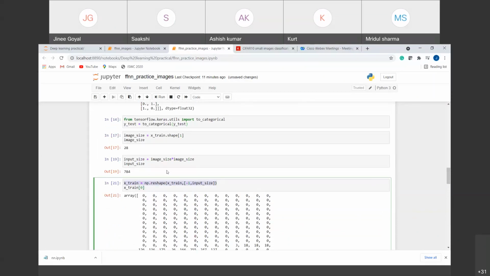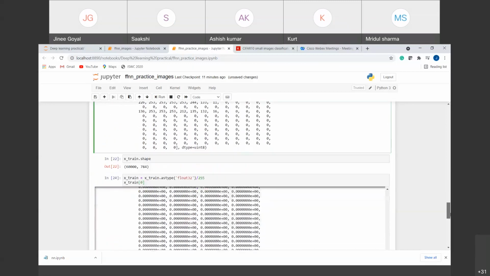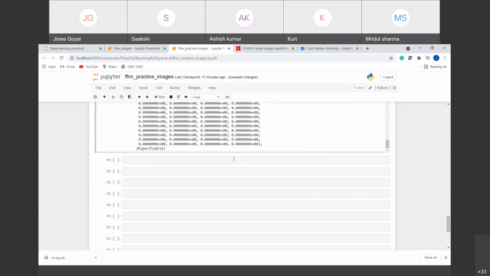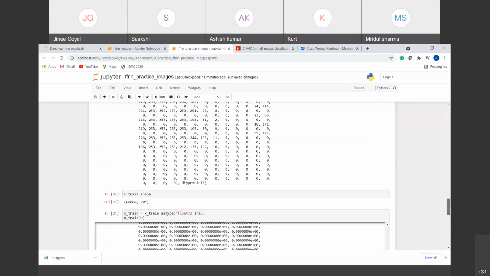So we'll copy this down here. And we are converting now the test values. So I want to reshape them to the same shape, right? The rest will remain the same. We have reshaped our xtest values.